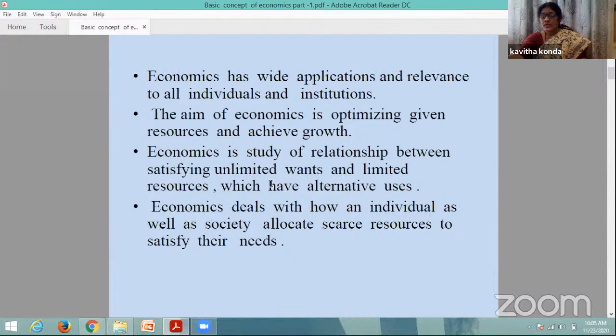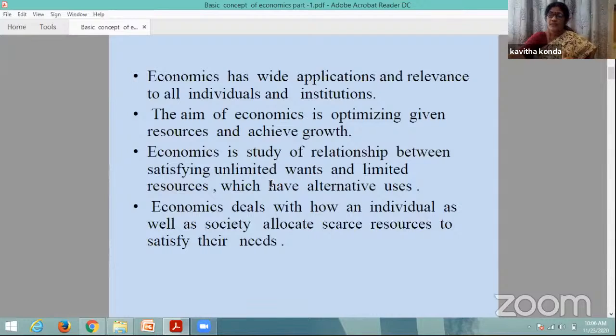So the economic activities form the subject matter of economics: production, consumption, and distribution. I told you that it is a social science. Mostly it studies how individuals and organizations are engaged in the production, distribution, and consumption of goods and services. Economics is a systematic study with never-ending efforts. Why? Because we have to satisfy our unlimited wants with limited resources, so we have to put in efforts to earn incomes, to earn money, which is used to purchase goods and services that satisfy our needs.